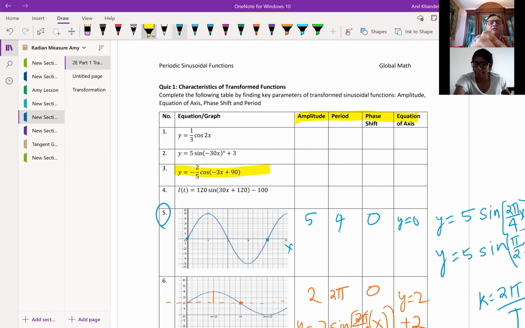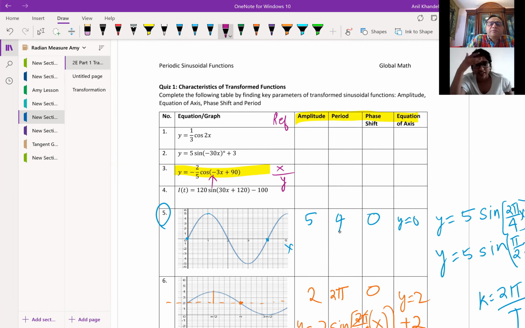For example, let's do this equation once again. Can you help me, Amy? Write down the amplitude for this equation. There is a reflection also. Do you see that minus? So I should say reflection also here. And this reflection is on both the x-axis and the y-axis. Do you see that? Because there is a minus inside also.